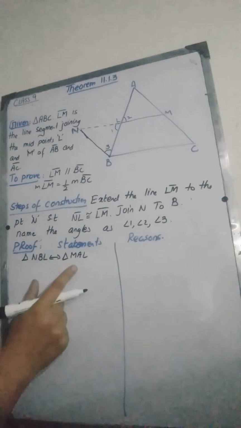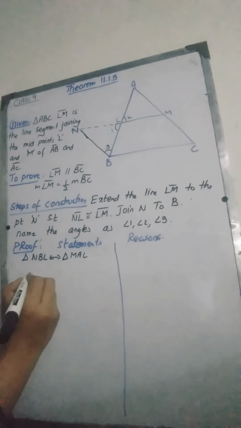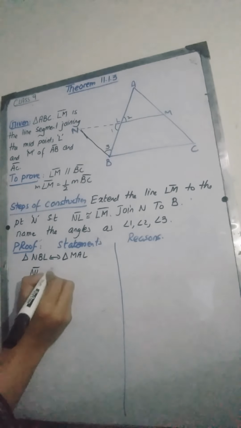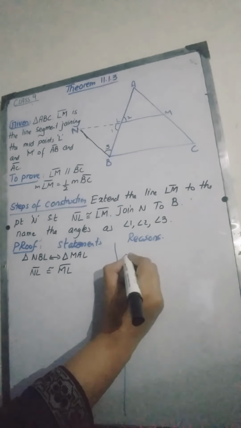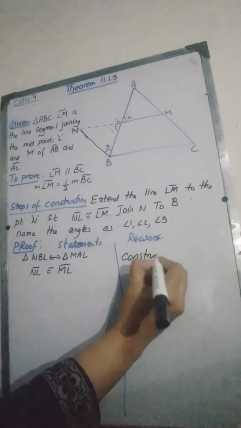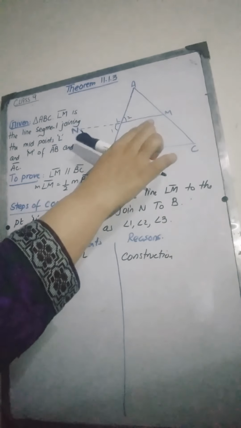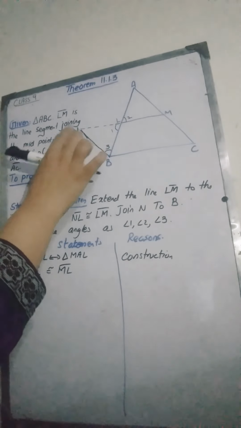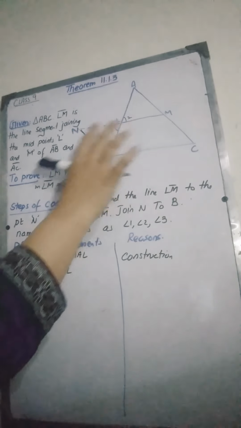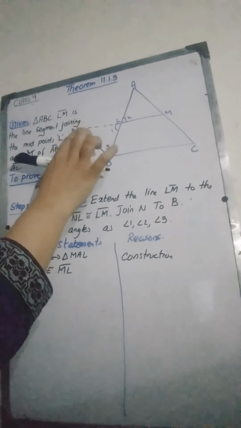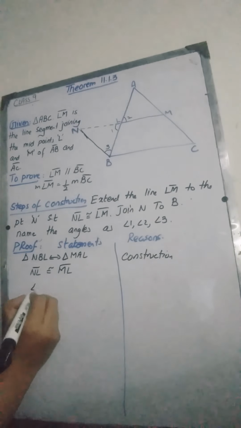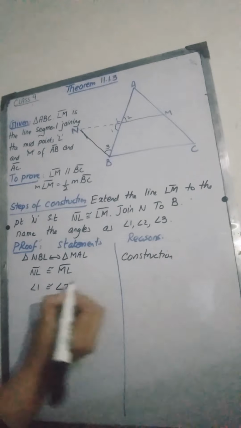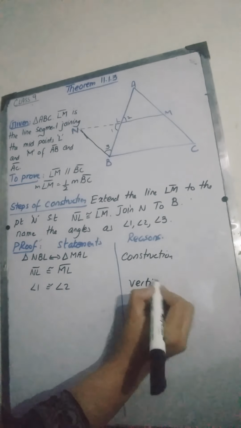Now in correspondence of these two triangles, NL is congruent to ML. This is what we had done in construction, because we had extended the line LM to the point N such that NL and LM are congruent. So LM is congruent to LN. This is because we had constructed this line segment equal to ML. And angle 1 is congruent to angle 2. This is because these are the vertical angles.